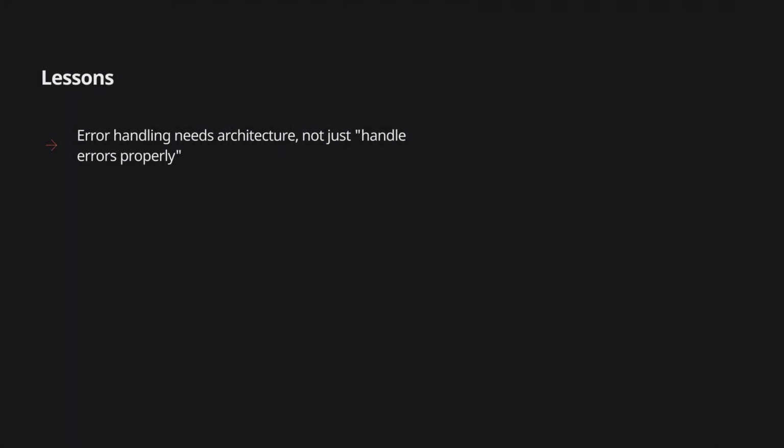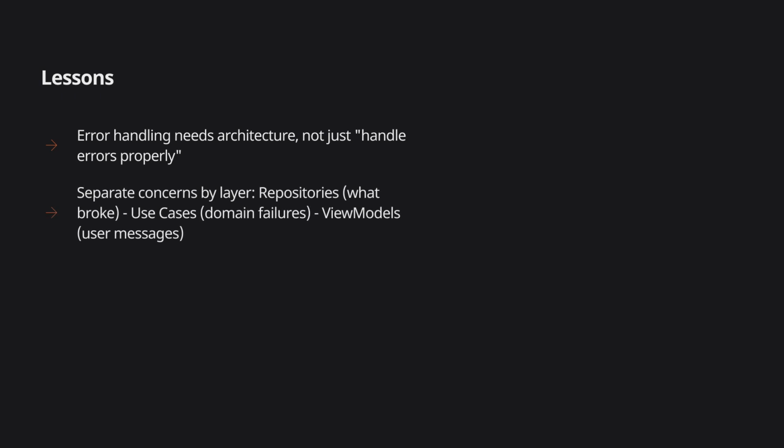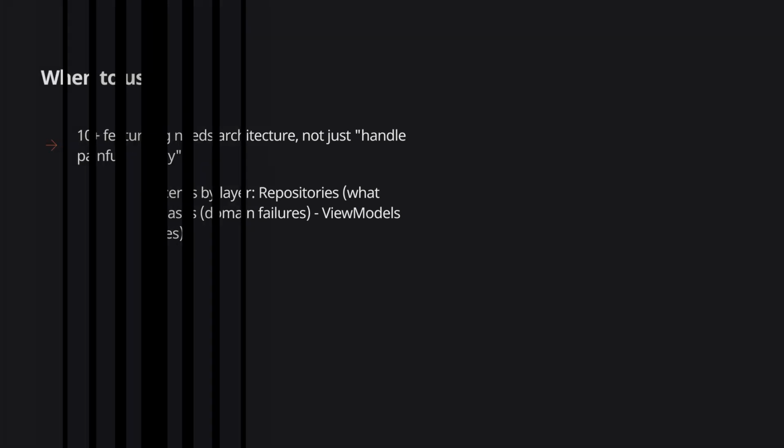Error handling needs architectural structure, not just "handle errors properly." Different layers should care about different kinds of errors. Repositories care about what broke. Use cases care about domain failures. View models care about user-facing messages. Keep these concerns separate and pass data through each layer.